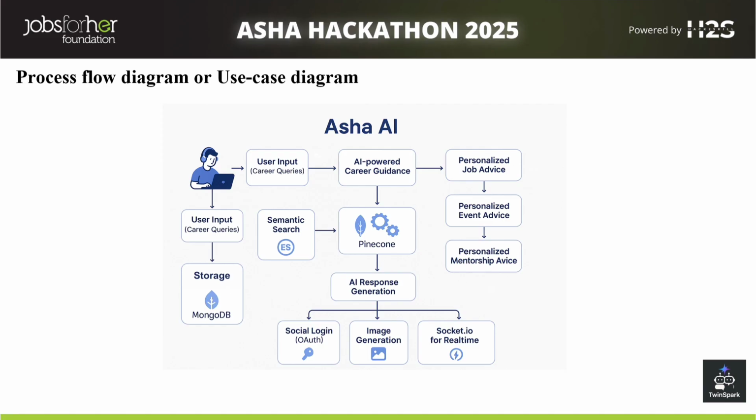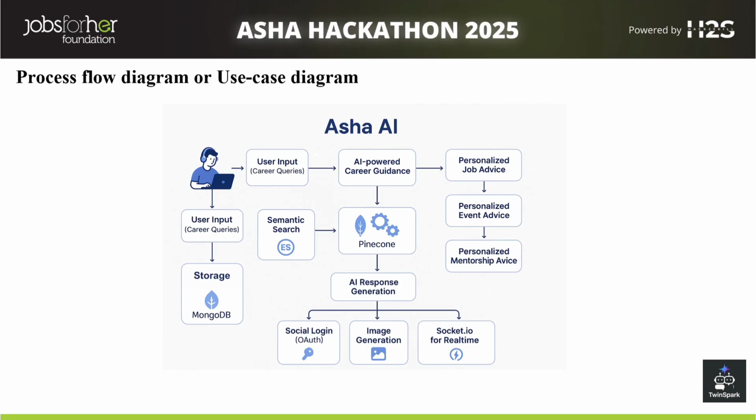Here is the flow diagram. When the user gives the input, the AI analyzes the query, whether it is career guidance, job-related, event-related, or mentorship-related. If it is career guidance, it refers to Pinecone, as some of the documents are embedded and stored in Pinecone, which is a vector DB.